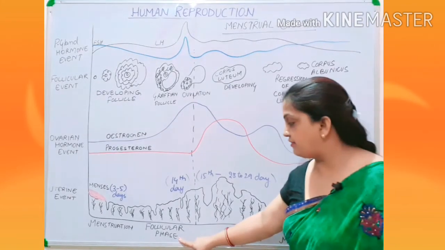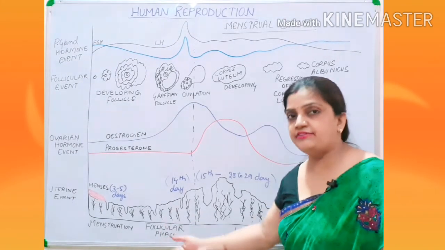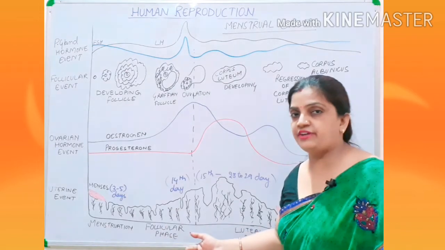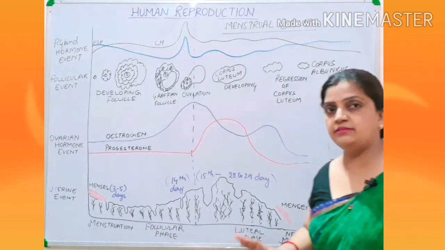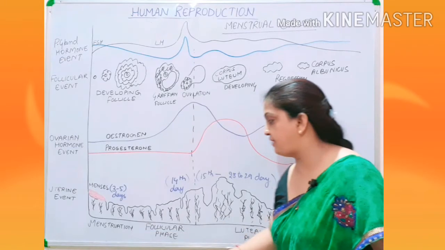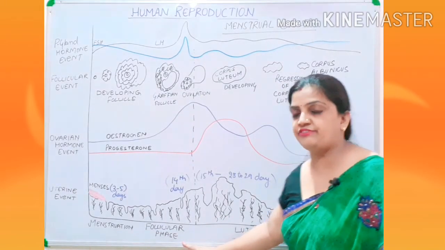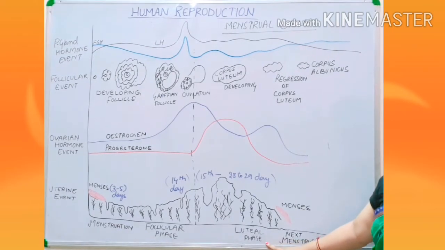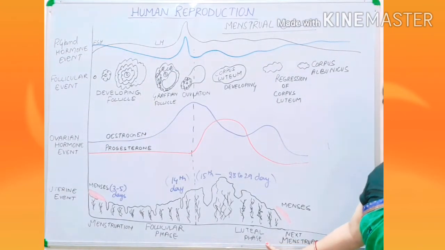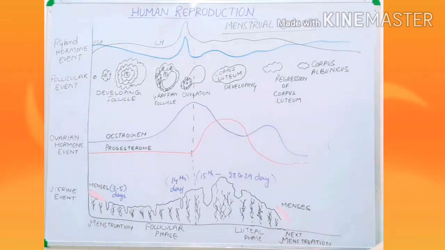This follicular phase will have your ovulatory phase also, but there are three main phases: the menstruation phase, the follicular phase, which is also called the proliferative phase, then your luteal phase, which is also called the secretory phase, then again your menstruation, which is called menses.